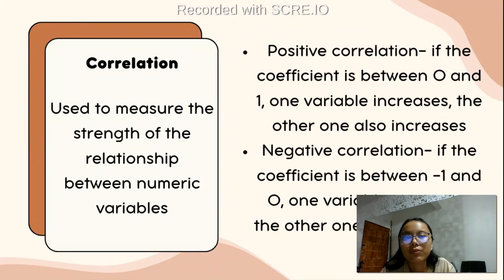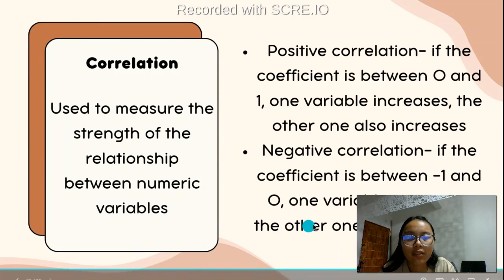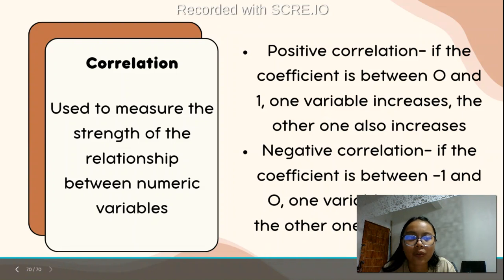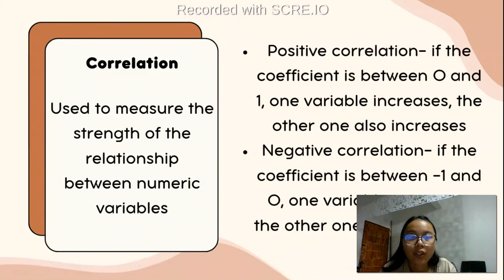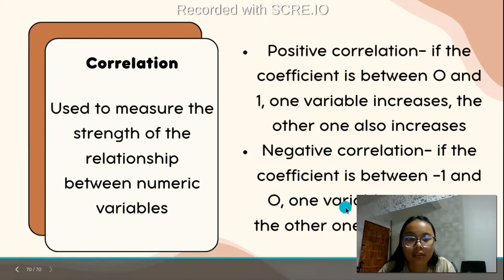But if those variables are shown in the graph to be between -1 and 0, therefore this is called a negative correlation, because in negative correlation, one variable increases and the other one decreases. So if we graph the results of the test that has been done, we can simply visualize that our correlation is going downwards, which indicates negative correlation.